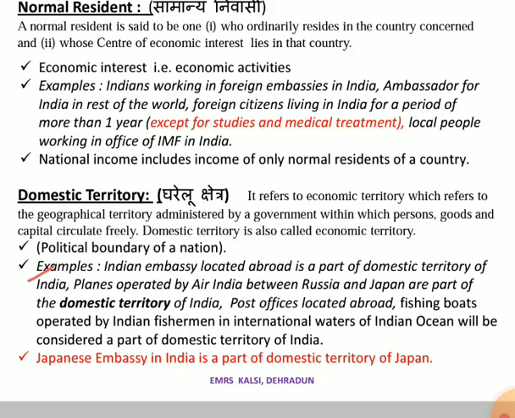If it belongs to America, it will be counted in America's domestic territory, and if that property belongs to India, it will be counted as India's domestic territory. So here the country's name it is associated with is important.